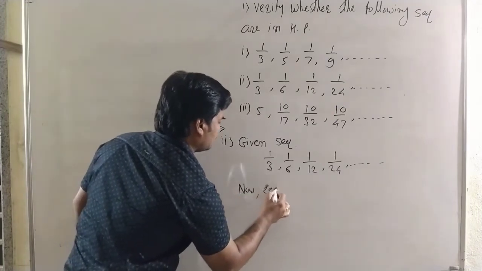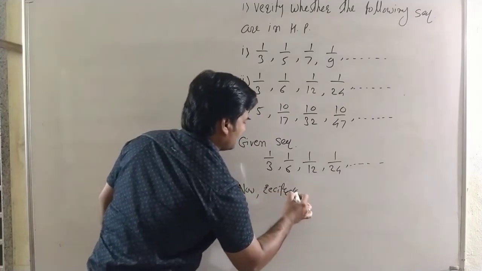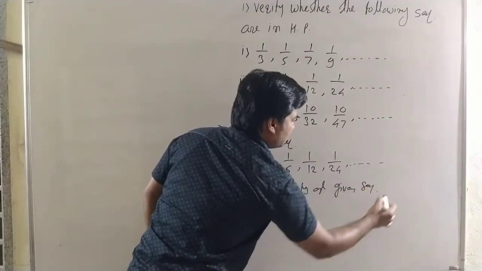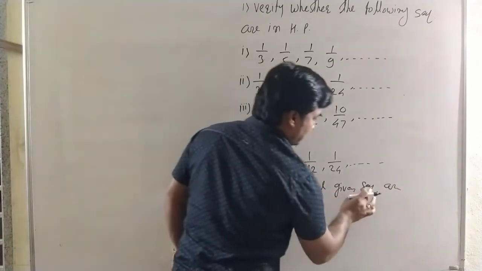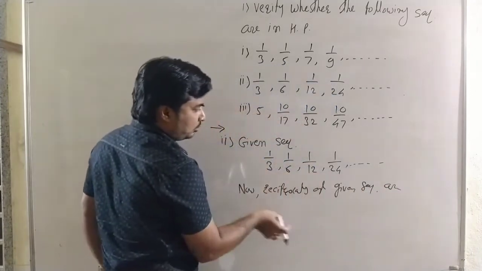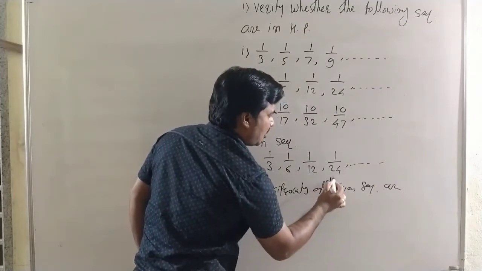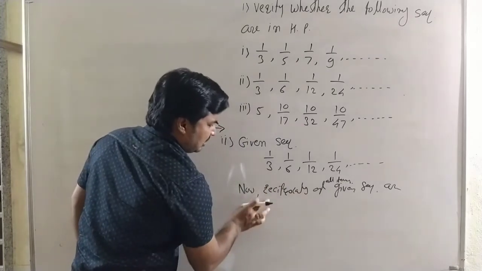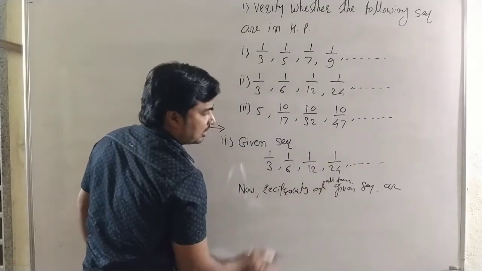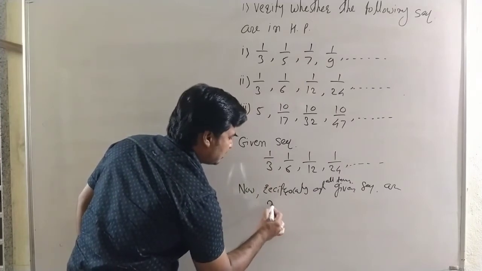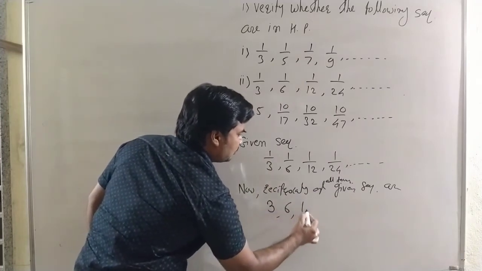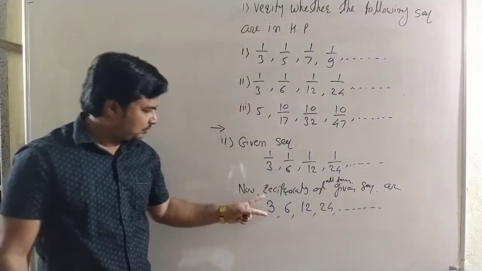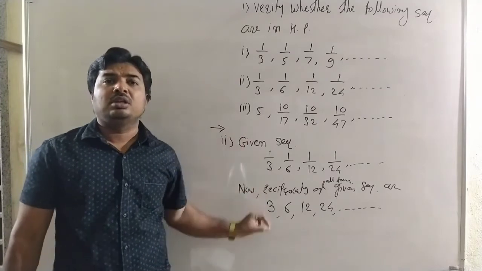Okay, now reciprocals of the all terms of the given sequence. Here it is not necessary to write that it is the reciprocals of all terms of the given sequence. We can directly write the reciprocals. It is 3, 6, 12, 24 up to dash. It is a given sequence and these are the reciprocals of the given sequence.